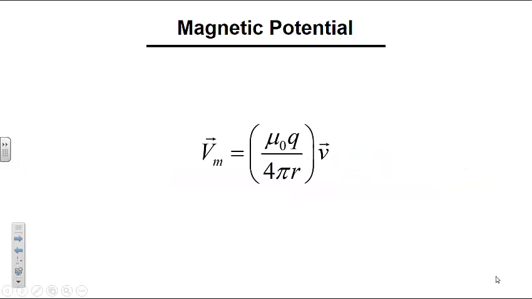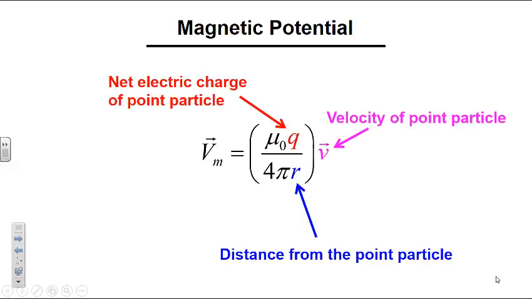This is the equation for the magnetic potential of a moving charged point particle. It depends upon the net electric charge of the point particle, the velocity of the point particle, and the distance from the point particle to the position where the magnetic potential is measured. As with the equations for the magnetic field, the equation for the infinitesimal bit of magnetic potential of an infinitesimal bit of a current carrying wire can be derived from the equation for the magnetic potential of a moving charged point particle.